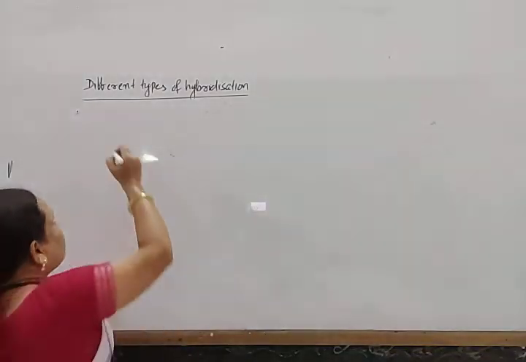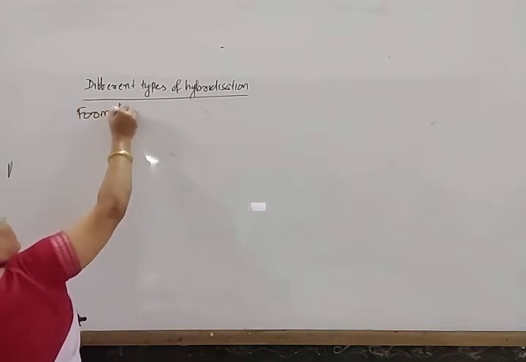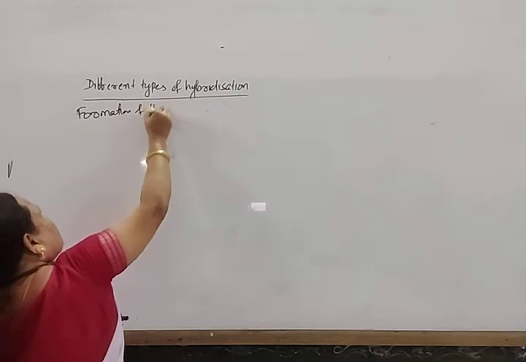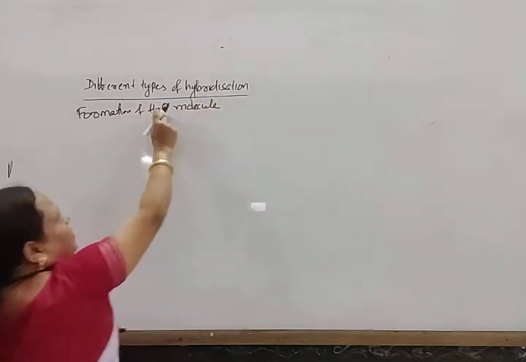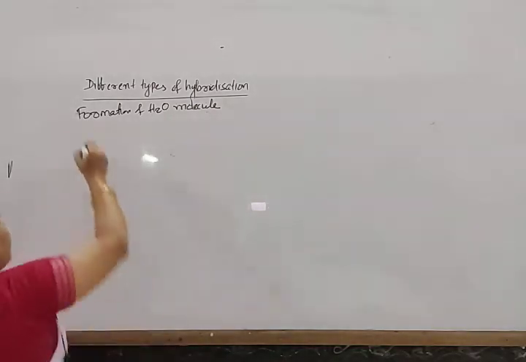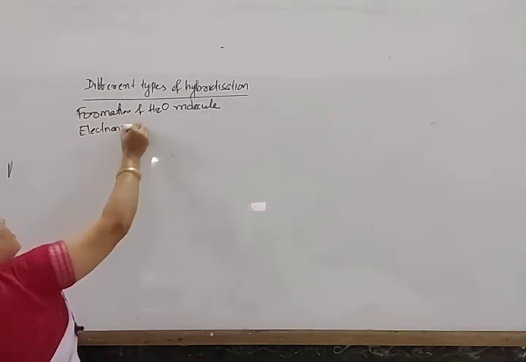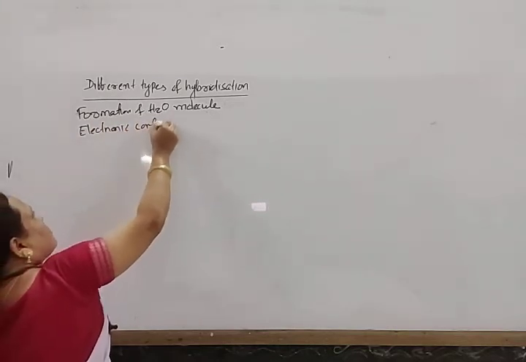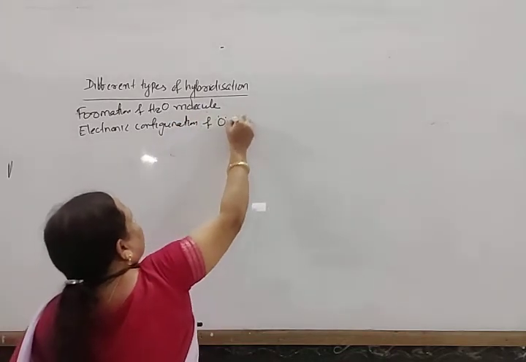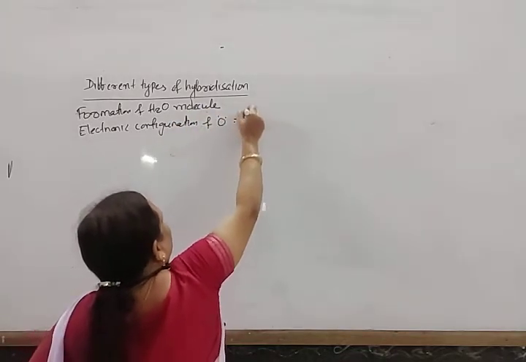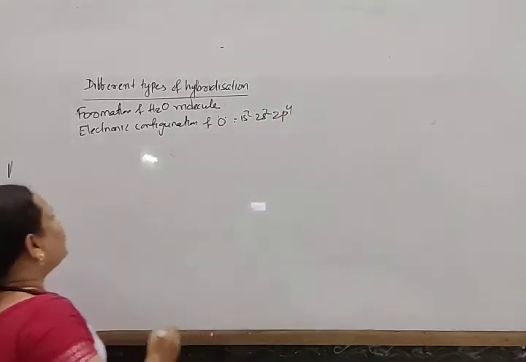Next come to formation of water molecule. So here the central atom is oxygen. The electronic configuration of oxygen is 1s2, 2s2 and 2p4.